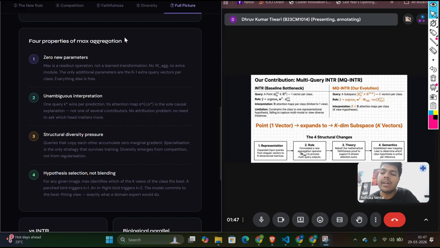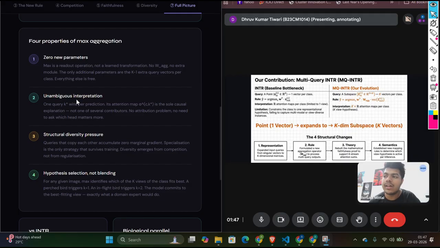So to summarize our approach, it has four major properties. It has zero new parameters. We do not have to learn any extra parameters to further process this. Second, no ambiguous interpretation. If a particular class wins, this is because of a query vector k star, not because of any other k queries. So it has only one contributor in the winning of one class.